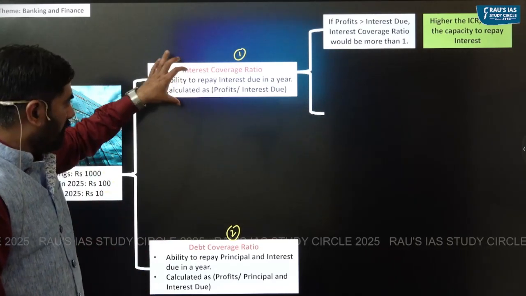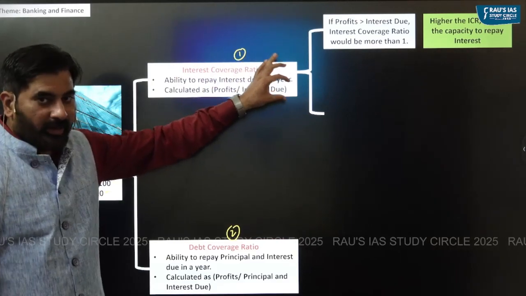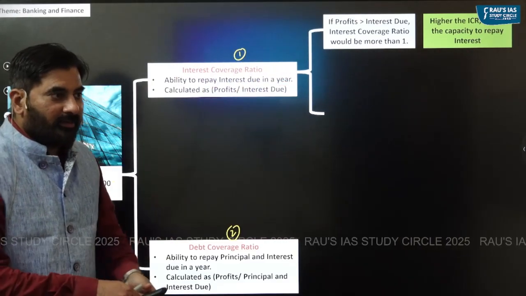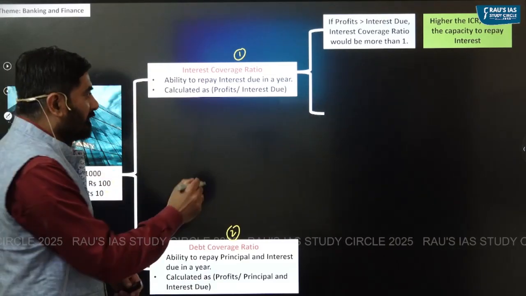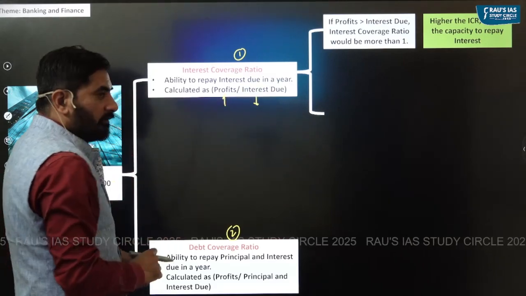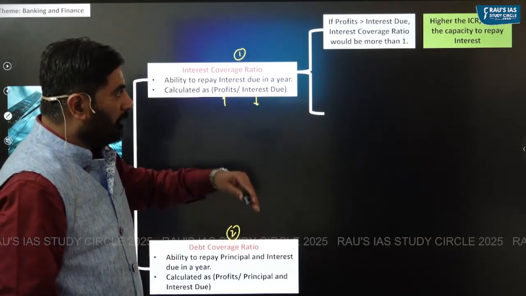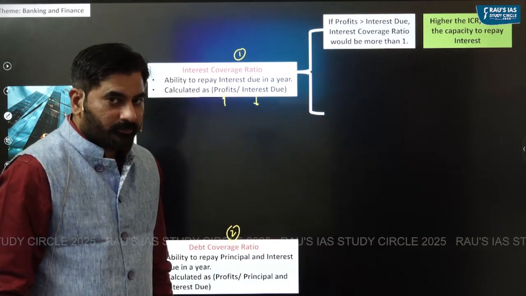So looking at the formula here, because interest coverage ratio is profits divided by interest due, we can say higher the interest coverage ratio, which means higher the profit and lower the interest due, higher the capacity of the company to repay the interest.